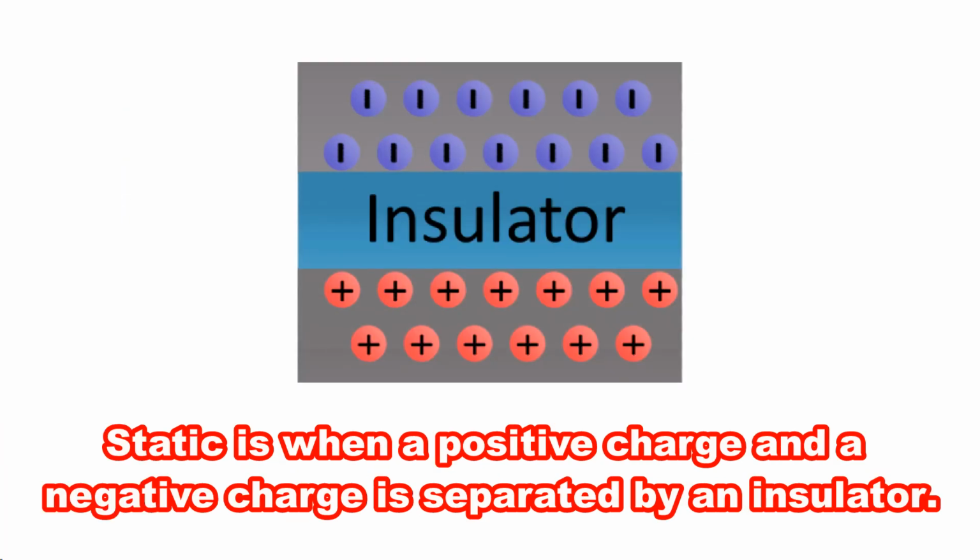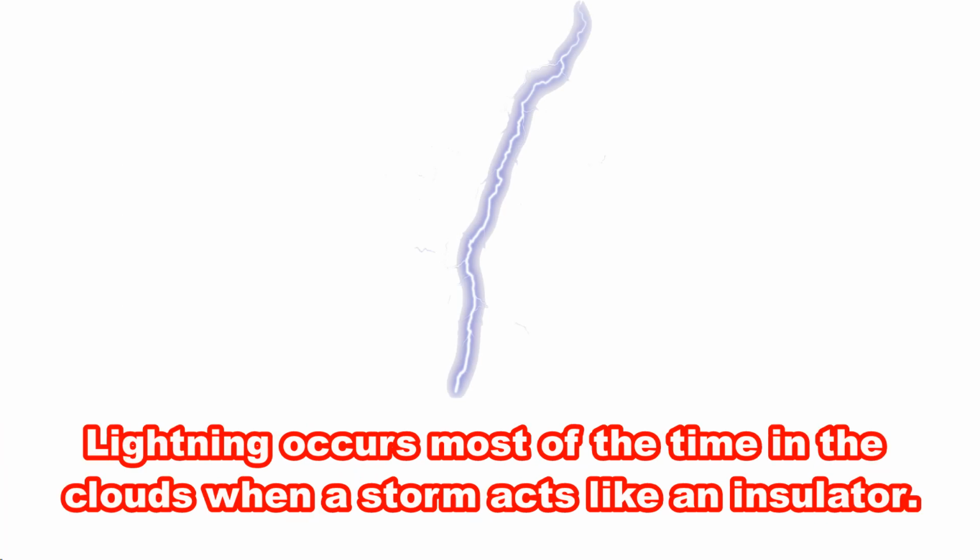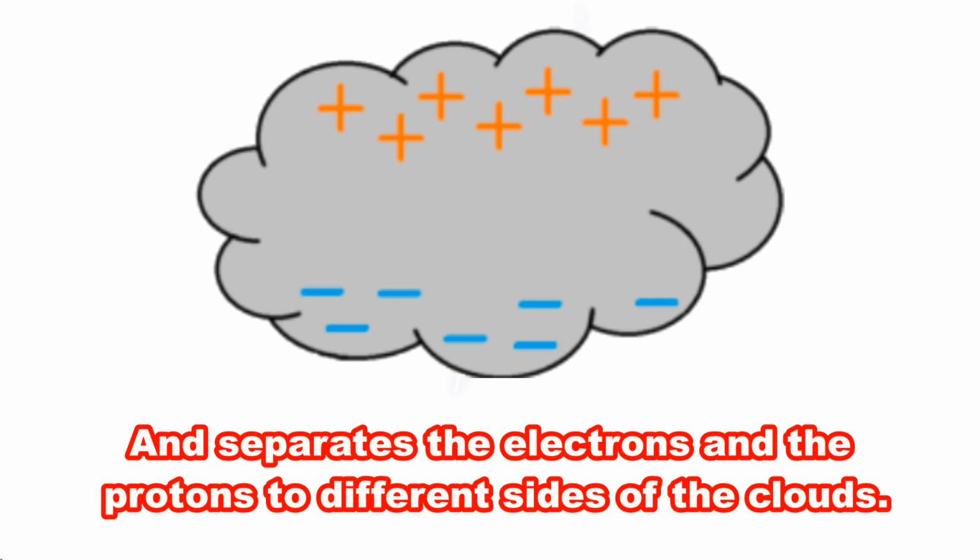Static is when a positive charge and a negative charge are separated by an insulator. One of the best known static discharges is lightning. Lightning occurs most of the time in the clouds when a storm acts like an insulator and separates the electrons and the protons to different sides of the clouds.